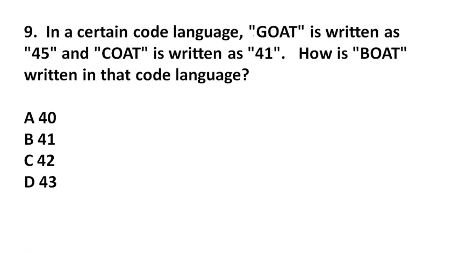In a certain code language, GOAT is written as 45 and COAT is written as 41. Then how is BOAT written in that code language?